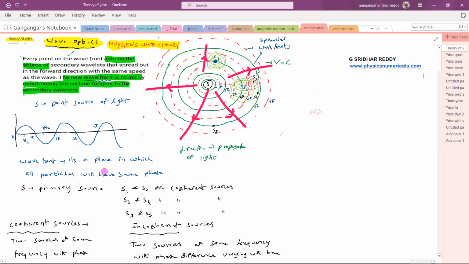Okay, now let's do one thing. Let me start like this. So the chapter name is wave optics. Fine. And the Huygens wave theory is what we are going to discuss.